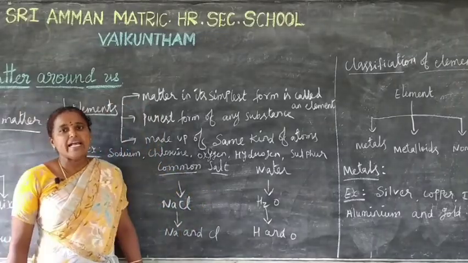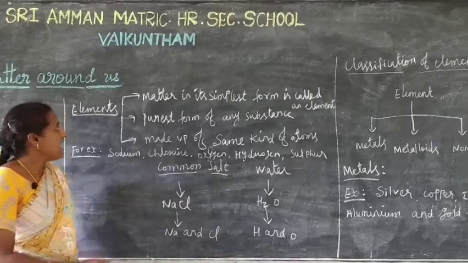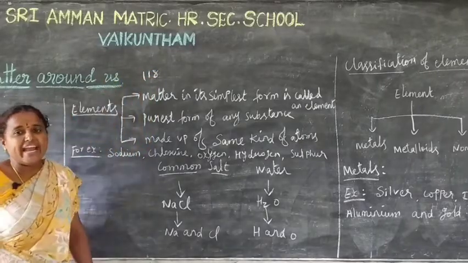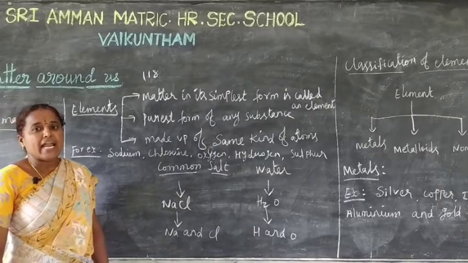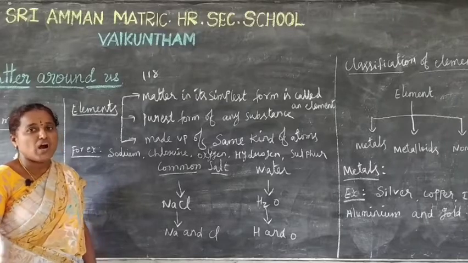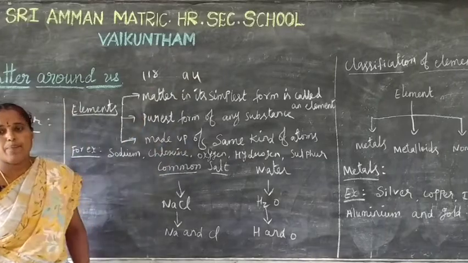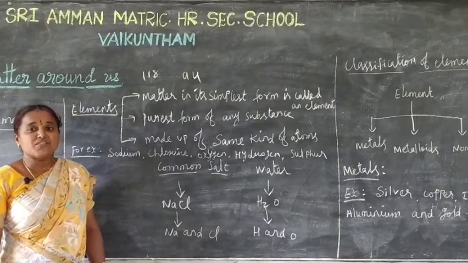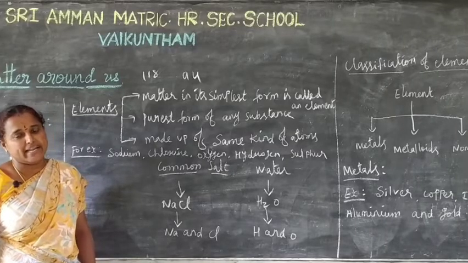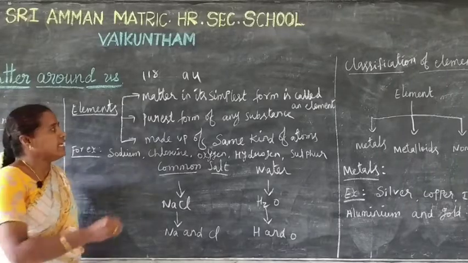Okay, next, there are 118 known elements till date. 94 of these elements occur naturally, while 24 elements have been created artificially in the laboratory.